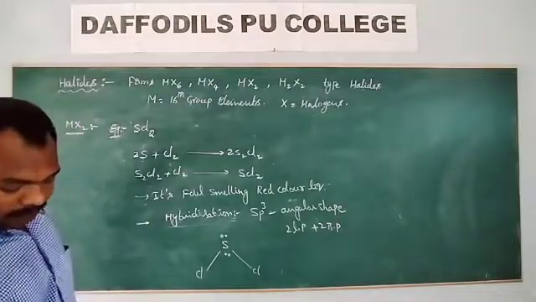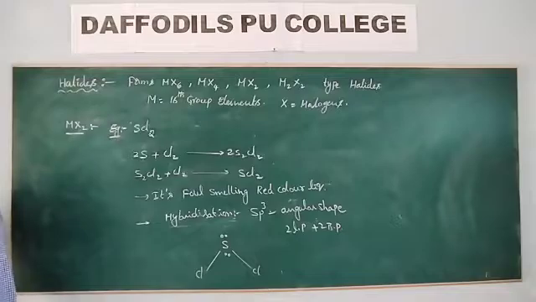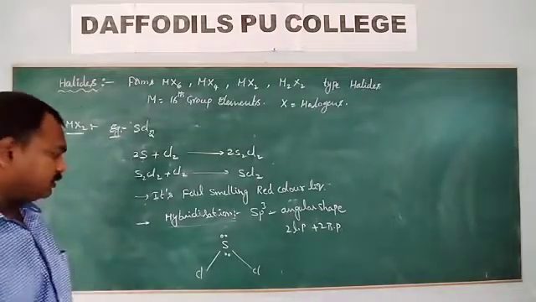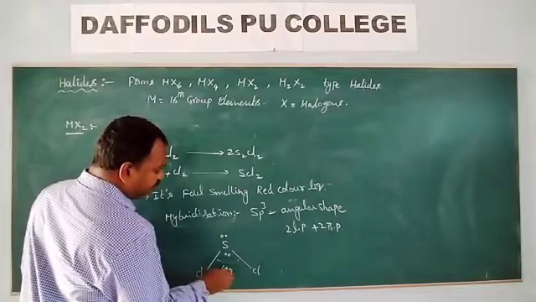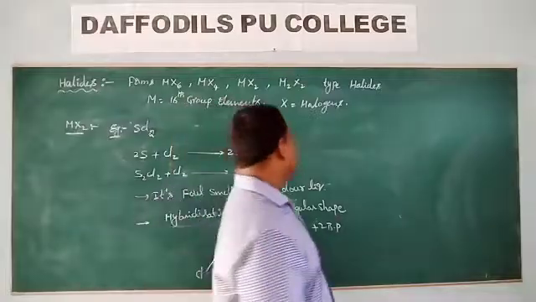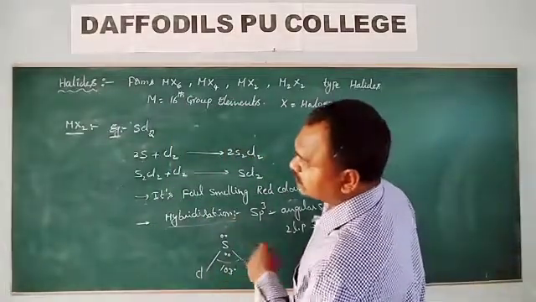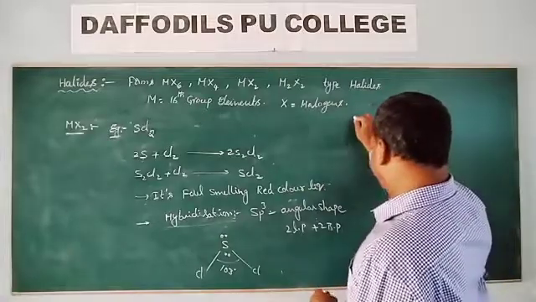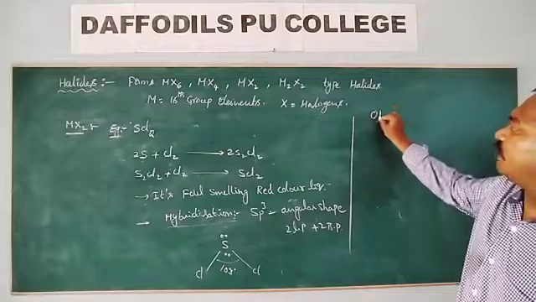So it contains two lone pairs and two bond pairs, and it is sp3 hybridized, and the bond angle is near to 103 degrees. And similarly, we have another MX2 type of halide, and that one is OF2.